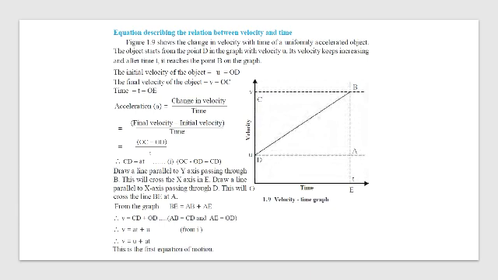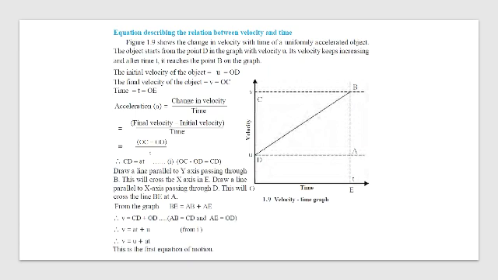So this is your velocity on this line. Initial velocity is u, that is represented as OD because the starting point is O. So we have to take that into consideration. Since we are measuring the velocity from point D, we take u is equal to OD. Final velocity is at B, correct? Your final velocity is represented by v, that is OC, from O to C. Acceleration is change in velocity upon time.